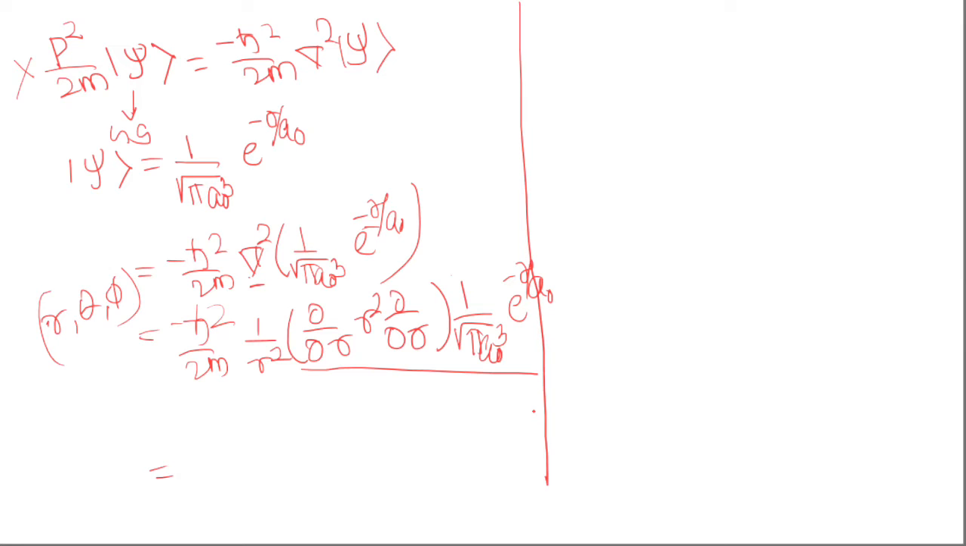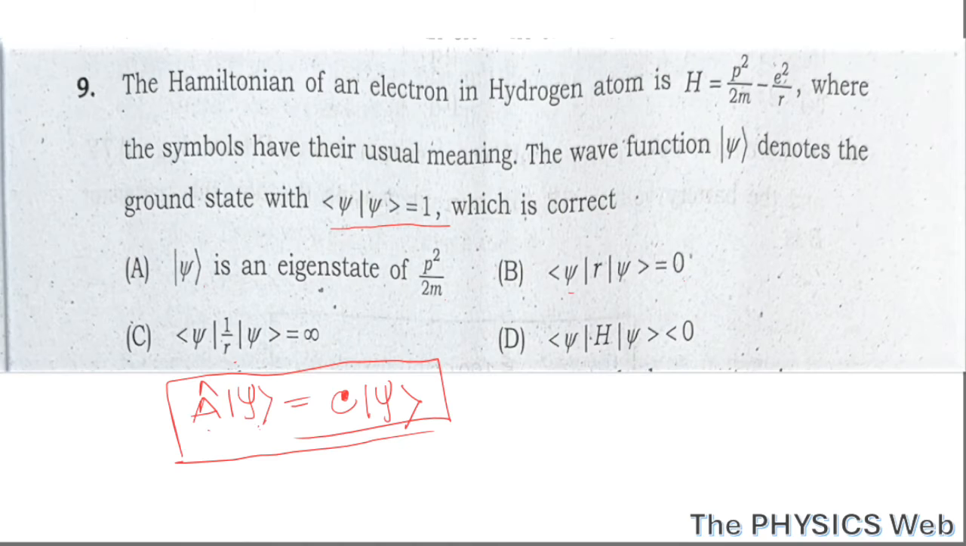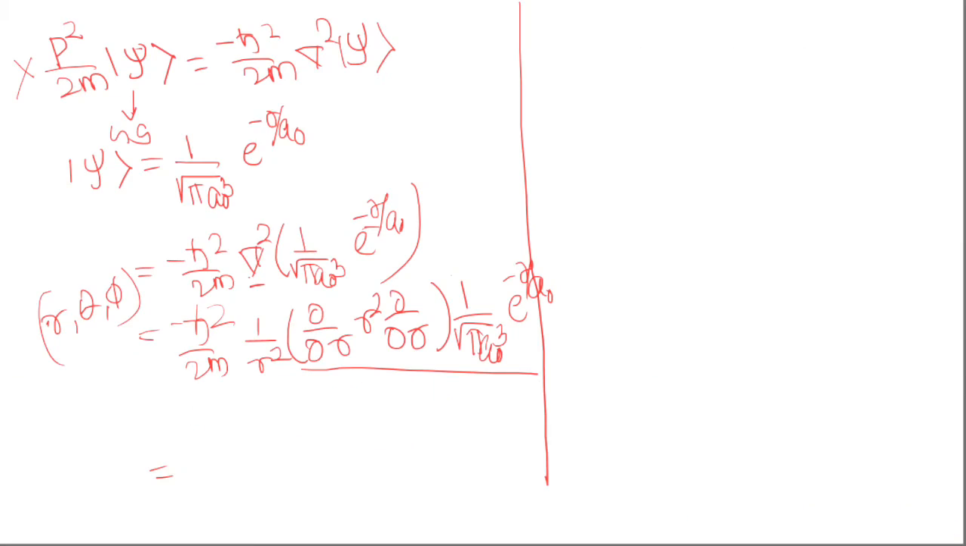Now coming to the option B, the expectation value of r is 0. So let us calculate this.